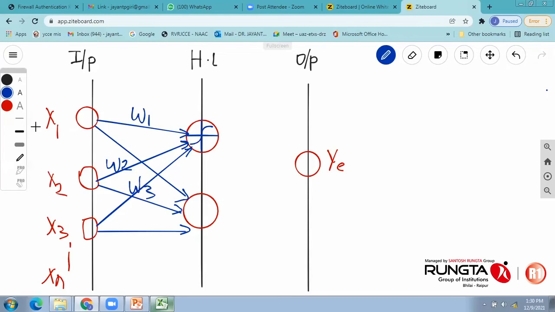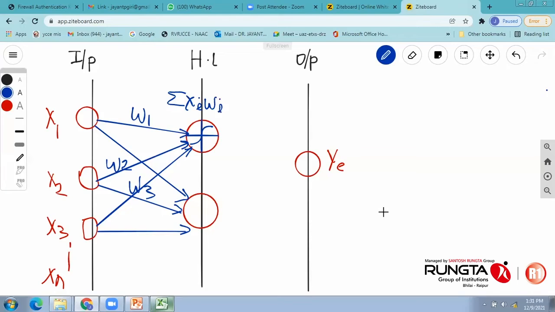So how we can transfer it? Mathematically it is x1 w1 plus x2 w2 plus x3 w3. So it is actually summation of xi wi, input multiplied by synaptic weights. Now this complete information can be transferred to the non-linear transfer function.